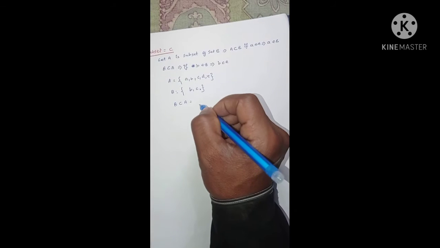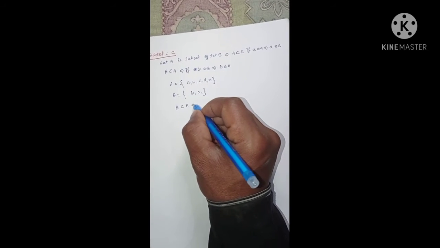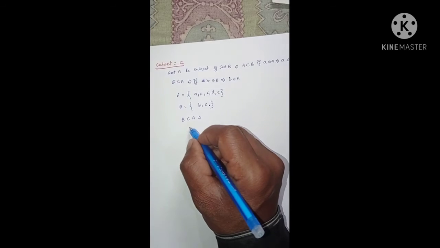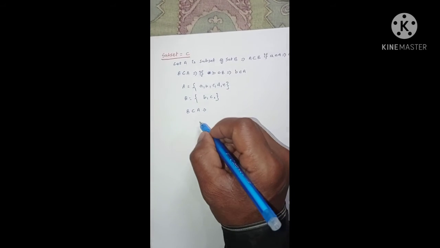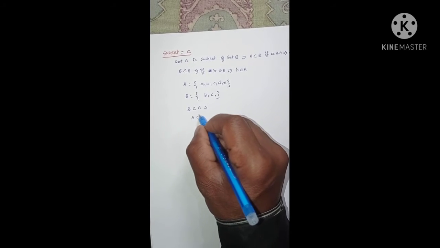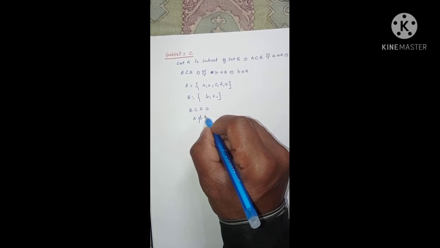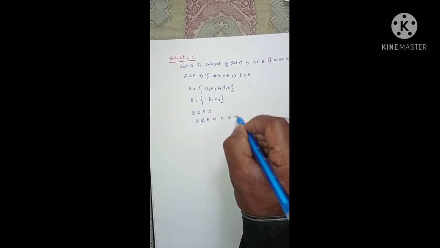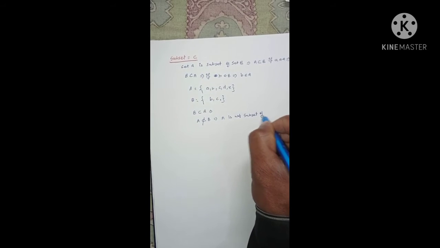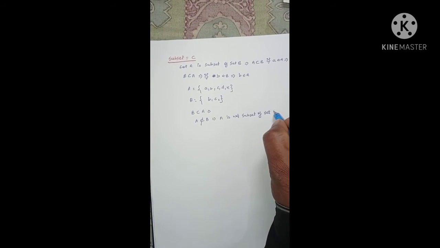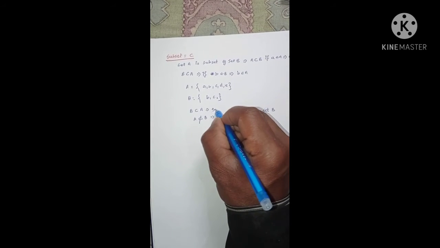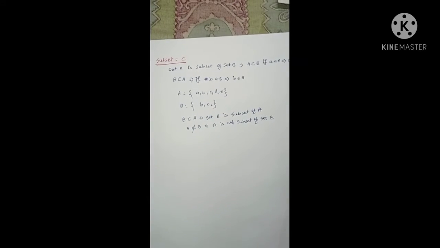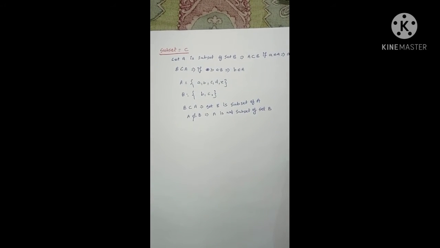So here you can see that these are the sets, and all the elements of set A do not belong to set B. So you can say that A is not a subset of set B. Here set B is a subset of set A. So this way you can find the subset.